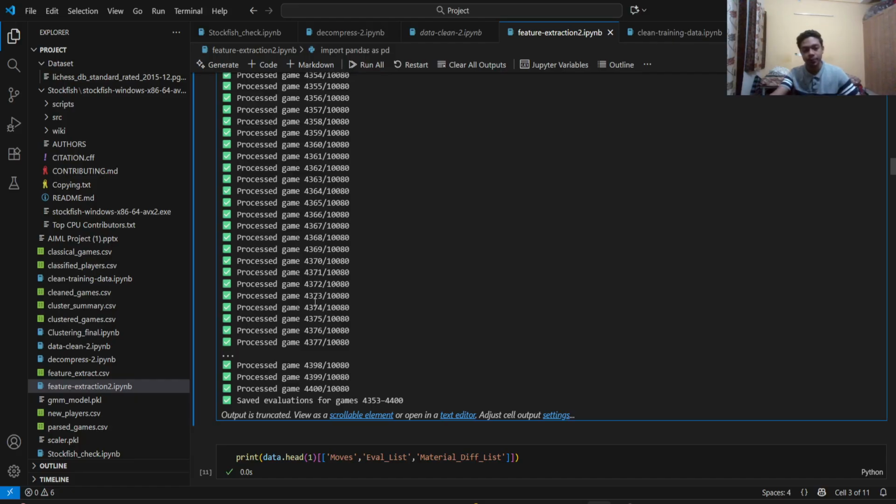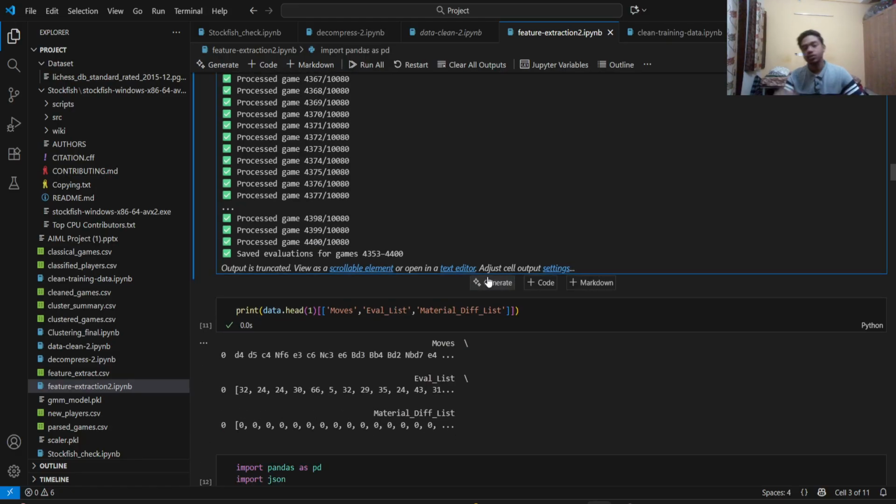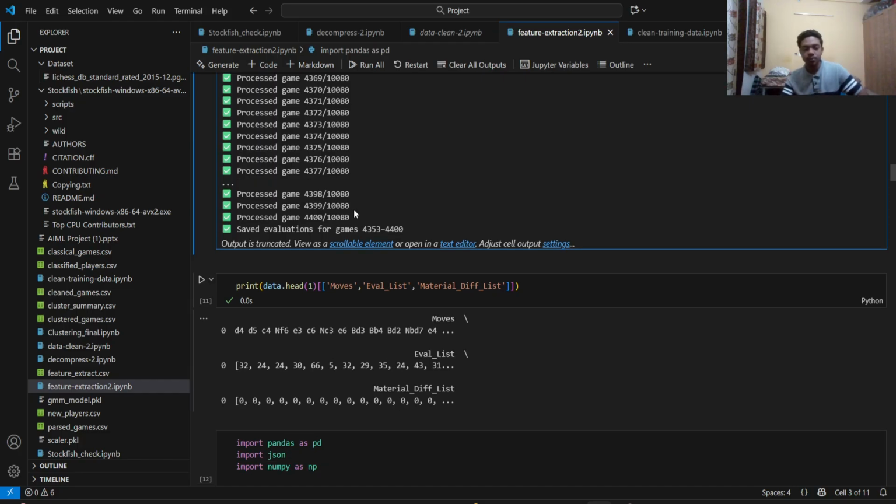So due to limited computational power, I had to stop at 4,400 games. But using better computational power, we can increase the number of games, and we can increase the number of data points.